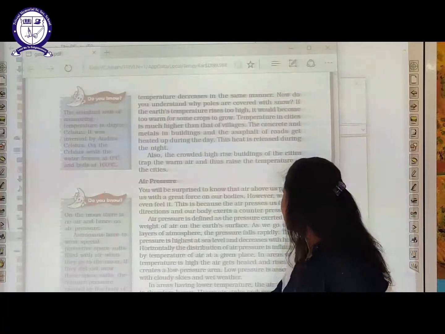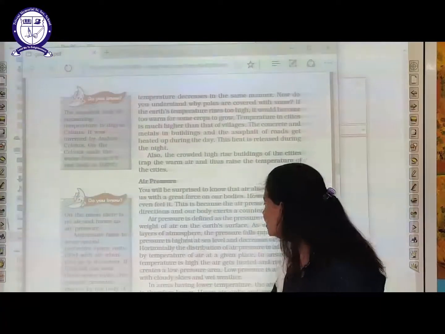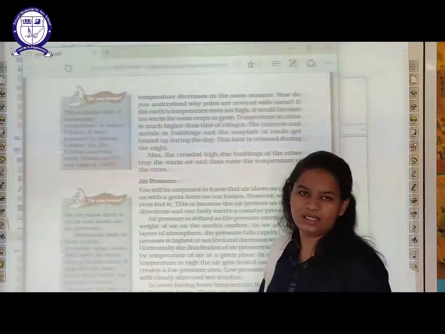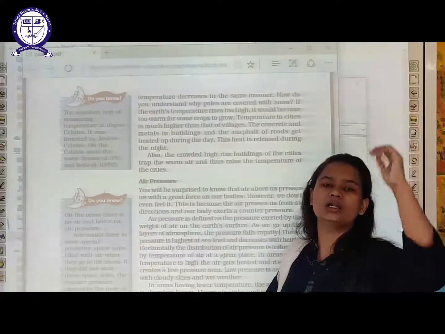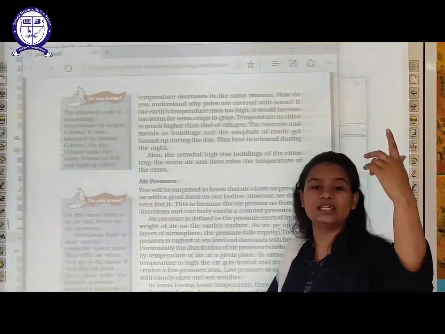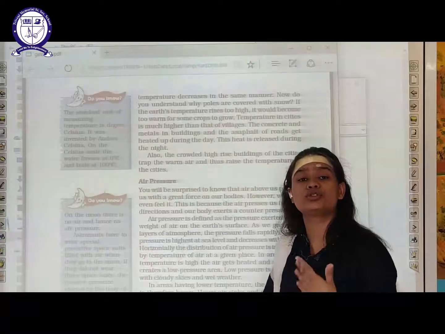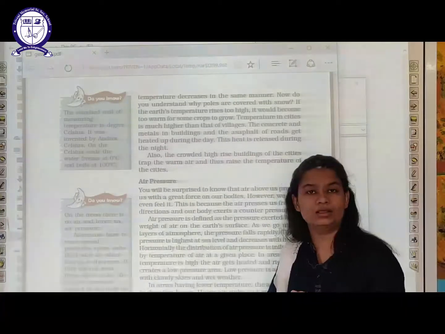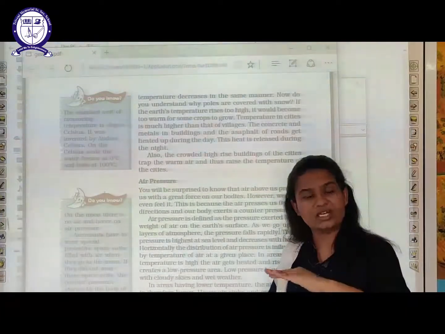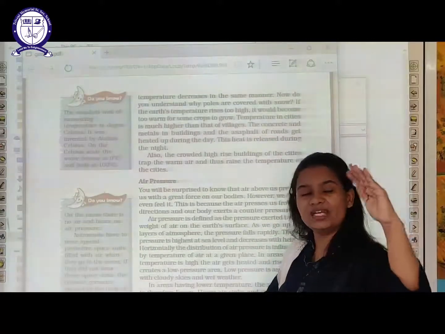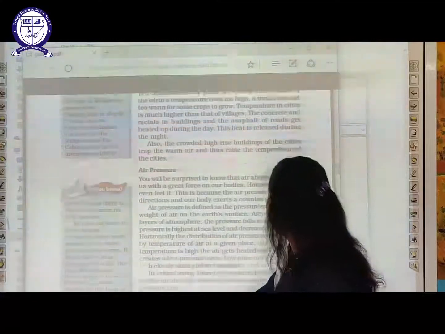Moving ahead, students, as we go up the layers of the atmosphere, the pressure falls rapidly. Remember, whenever you are going towards the mountain areas, air pressure starts falling down. That is why we also have problems in breathing. So as we reach a greater height, air pressure reduces.